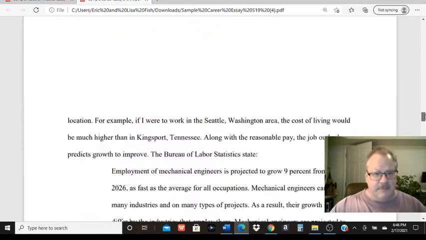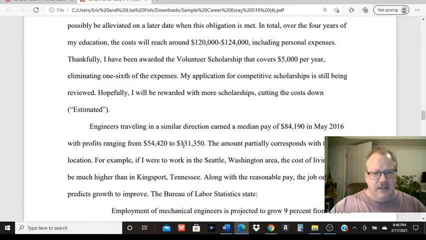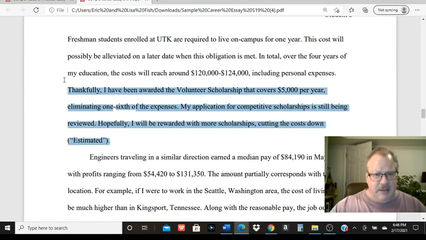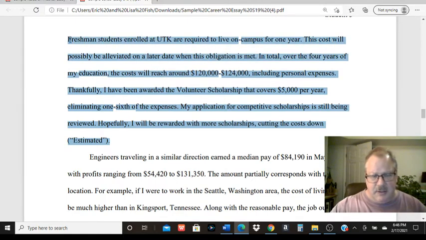It looks like. But kind of as you go through that sample essay, here we're starting to see some discussion about the cost of going to UT. He wants to go to UT Knoxville. Actually, this student ended up going to Vanderbilt. So if you're reading this essay going like, wow, this is pretty good. Yeah, he was a pretty bright guy. Still is. He's still alive out there. Should be in the second year at Vanderbilt by now, I think.